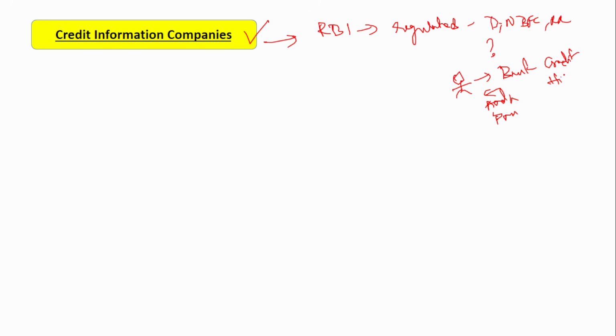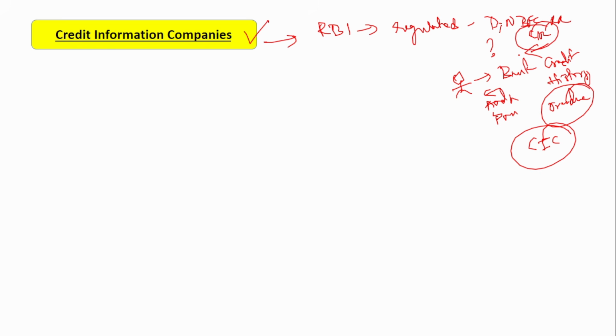Whether he has got loans from previous banks, and if he has, whether he has paid the loans perfectly and on time, or whether there is an overdue. Through this, the bank will be able to assess the financial discipline of the borrowers. This is a very important thing for the banks. So who does this for the banks? It is the credit information company. All the credit information of the borrowers is collected by the credit information companies, and consolidated information is provided to the banks, which is called the credit information report.